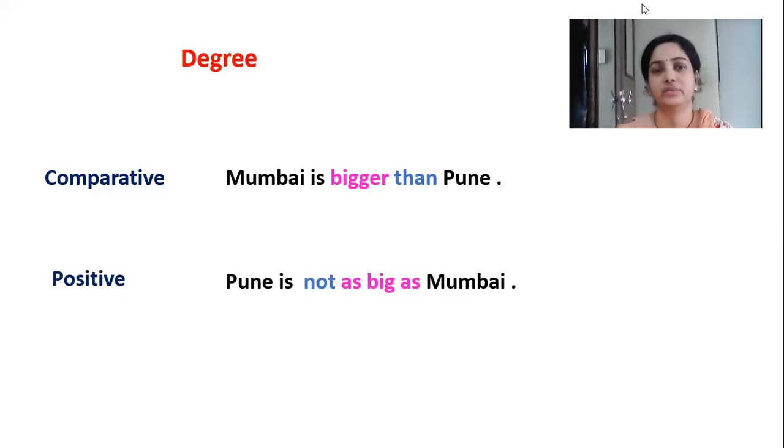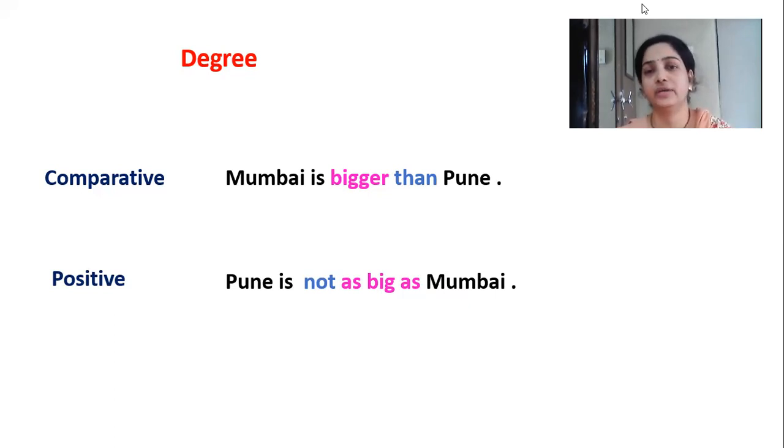Now remember one thing. So if in comparative degree the sentence is positive, then what we have to do, we have to take the second thing which is compared at the beginning, and after that we are going to use "not", that shows negation. Okay, when the first sentence is affirmative.